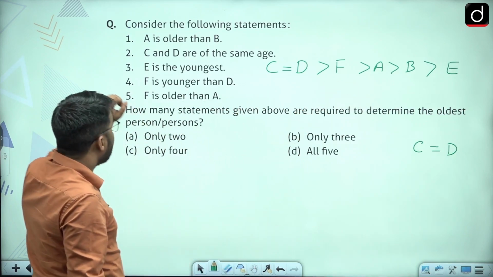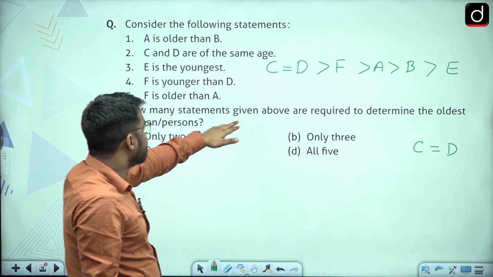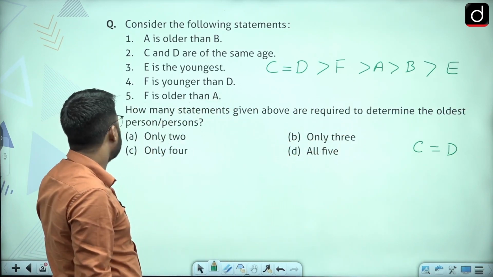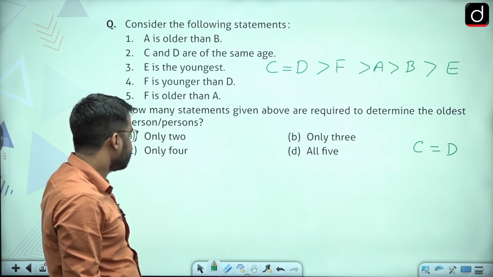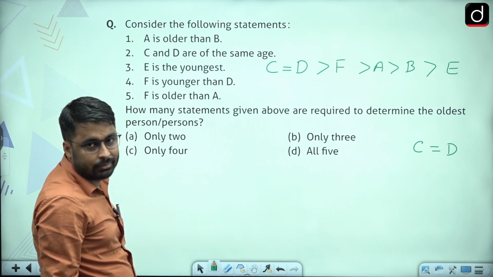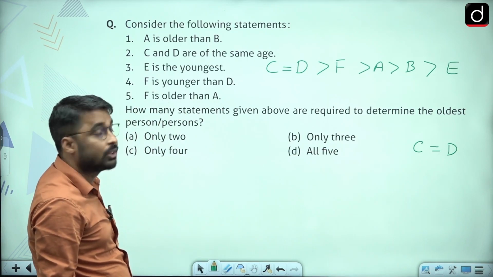Now, how many statements given above are required to determine the oldest persons? Right? How many statements are required, sir? All 5 are required. To find the oldest person, all 5 are required.